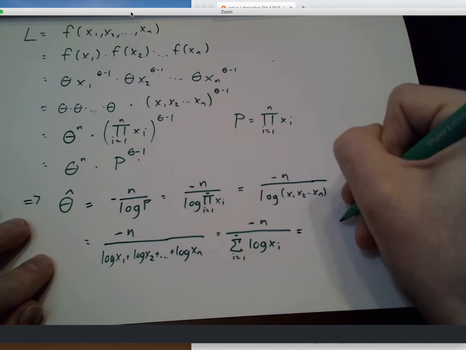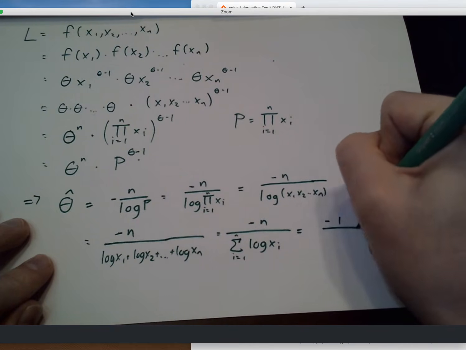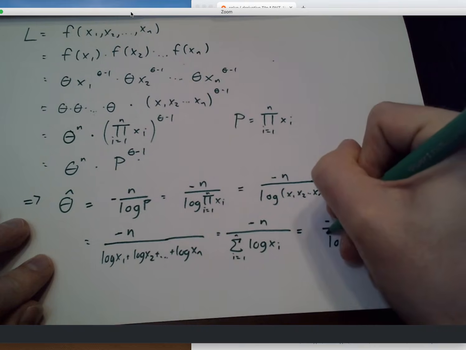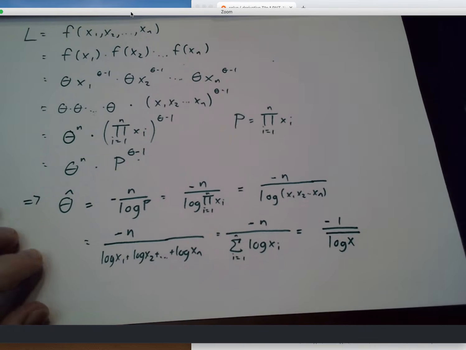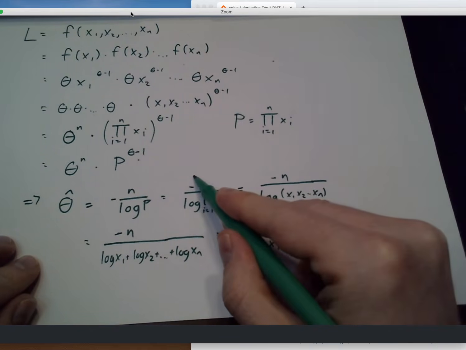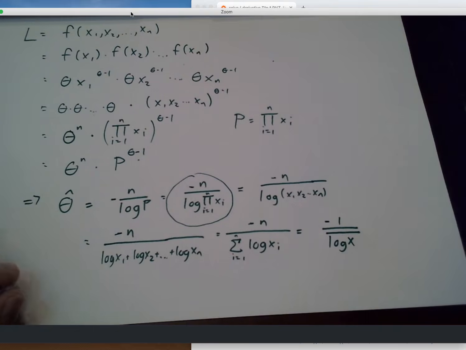So this is like saying it's minus 1 over the average value of the logged values in the sample. So that's taking it a bit further than what we really need to.